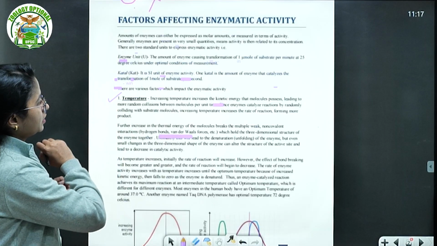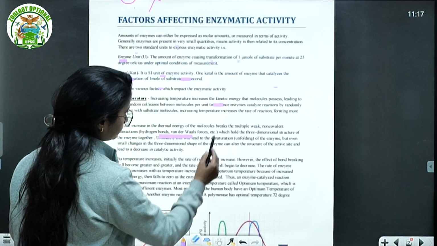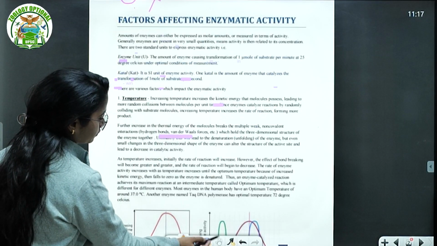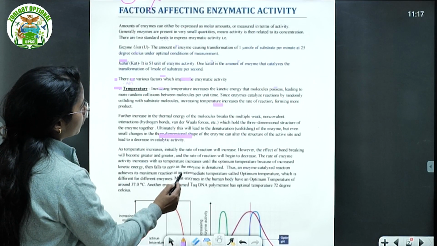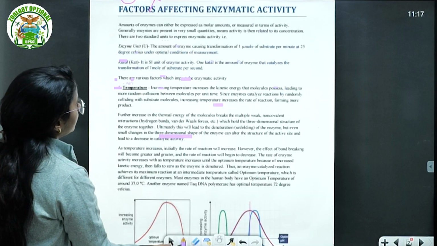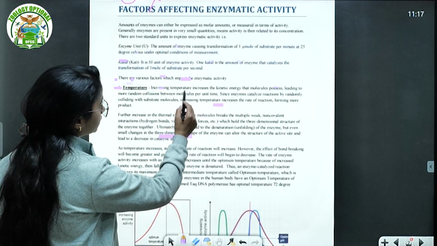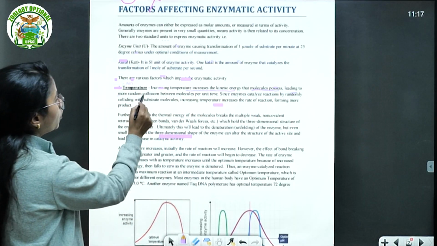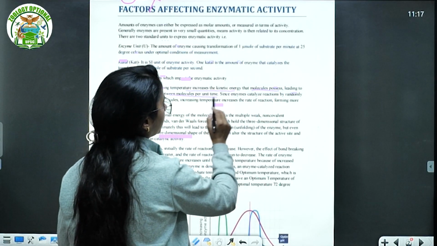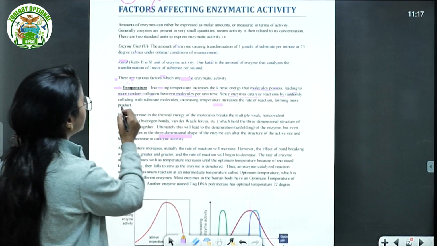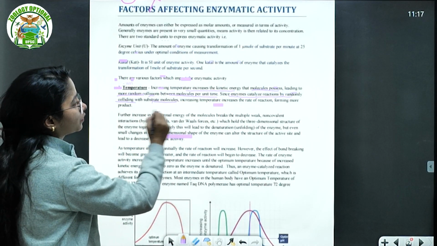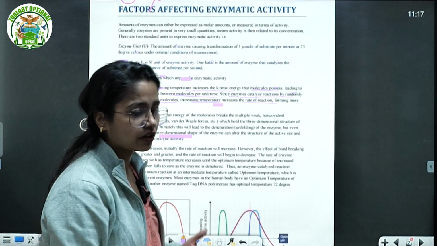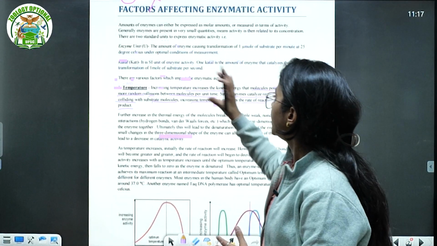The first is your temperature. Okay, so temperature, of course, we take the temperature. Increasing the temperature increases the kinetic energy that molecules possess, leading to more random collisions between the molecules per unit time. Since enzymes catalyze reactions by randomly colliding with the substrate molecule, increasing temperature increases the rate of reaction, forming more product. If I want to explain in a very simple way, it is what it is saying.